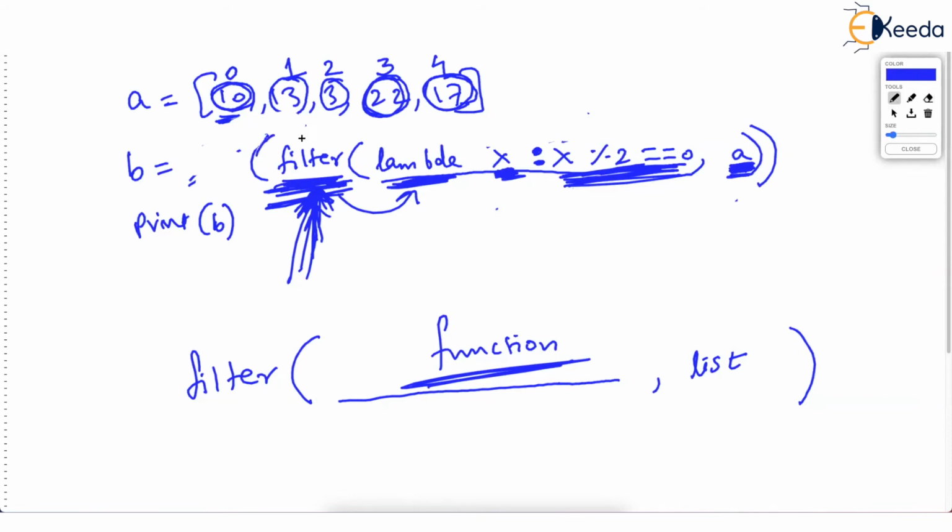Now, filter has given 2 values, 10, 22, and you want to make a list of these 2 numbers. Then simply give list outside this. This list constructor will take all the result, make a nice list and then store it in B. Hence, B looks like this, a list which contains 10, 22.